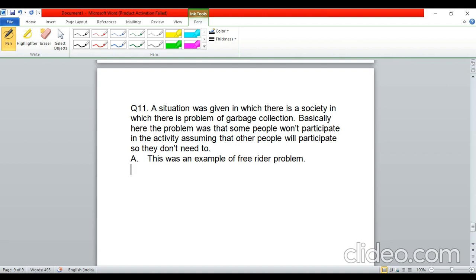So basically this was an example of a free rider problem. That is, let us say in a society, there are two households living, so each household would assume that the other household would participate. So they do not need to participate, so this was a perfect example of free rider problem. One option was free rider and the other options I don't really remember, but I think the answer was free rider problem. I think you understood this.